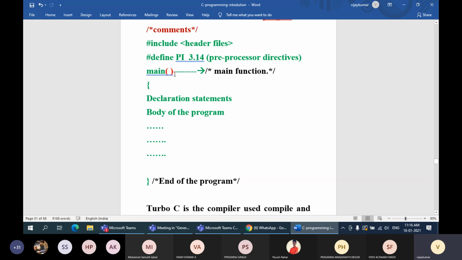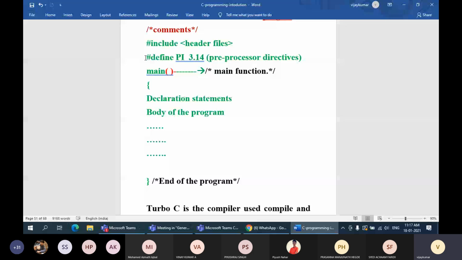Only the certain codes that you use are language specific, like hash include and hash define, which cannot be understood by the layman or the common man. That's why this language can be put under the category called middle level language. Am I clear, guys? Yes, sir.